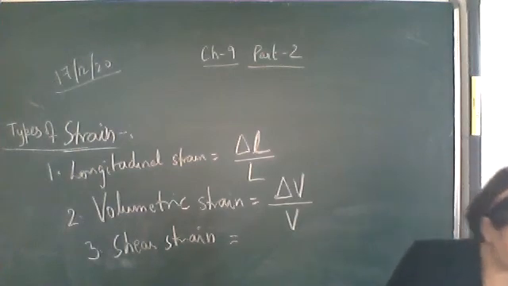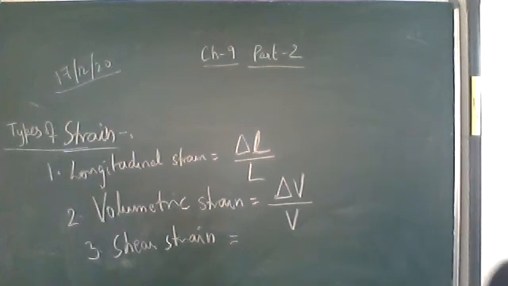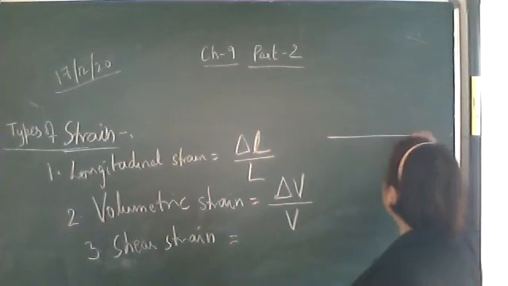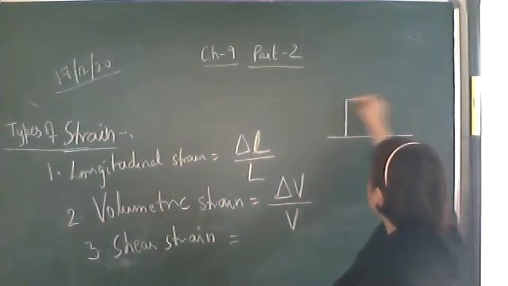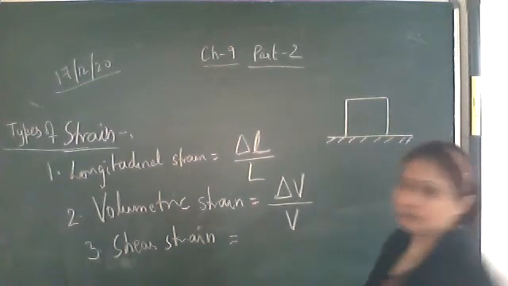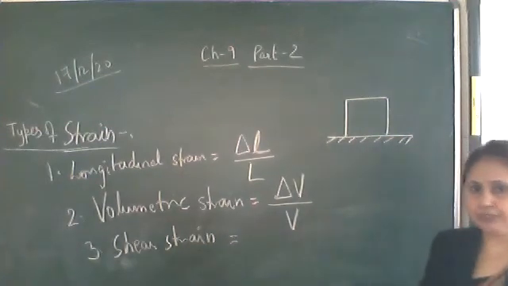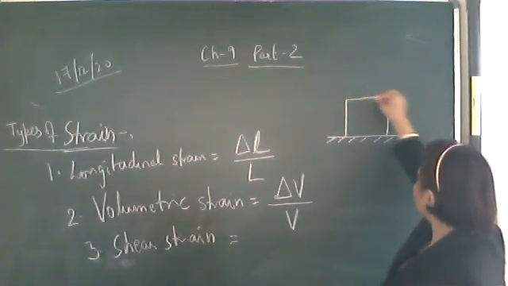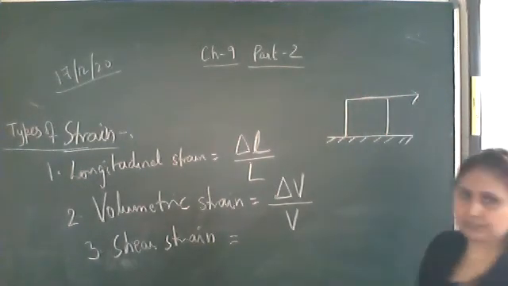Now let's see what this angle theta is. The same figure in which the lower face of a cube is fixed. The lower face of the cube is fixed and a tangential force is applied on the upper face.